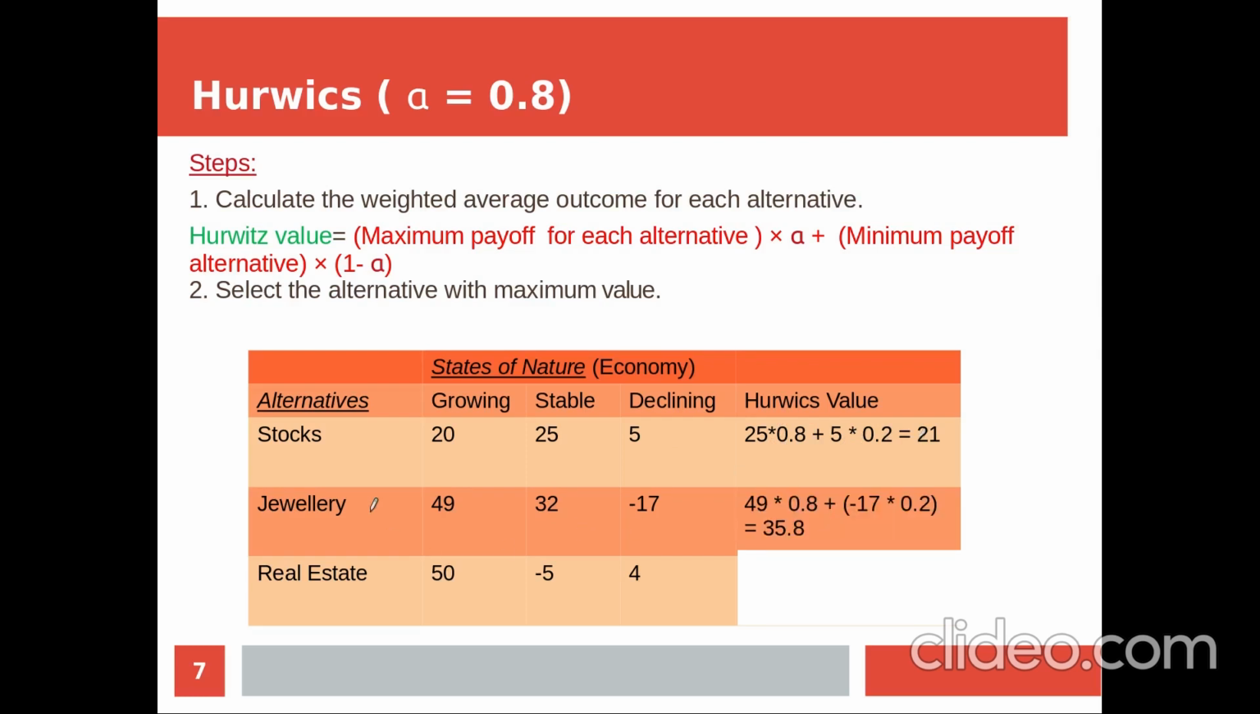Next, the Hurwitz value of jewelry. Among 49, 32 and minus 17, the maximum value is 49. So 49 into 0.8 plus the minimum value, minus 17, into 1 minus 0.8, that is 0.2. The value is 35. Similarly, the Hurwitz value of real estate is also calculated, and among these Hurwitz values we find out the maximum value. So here the best alternative is real estate.